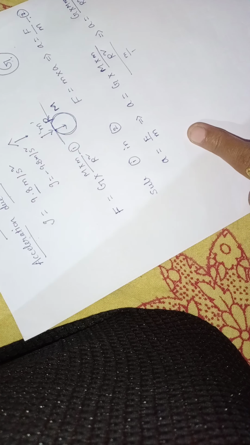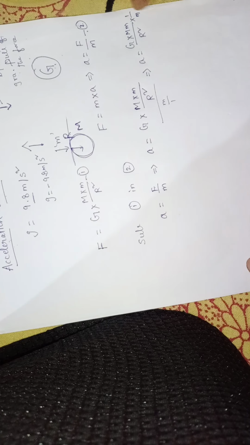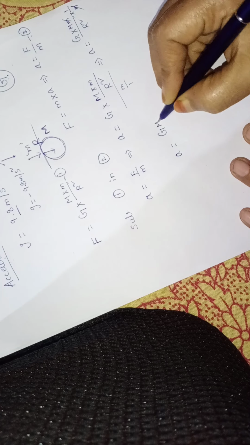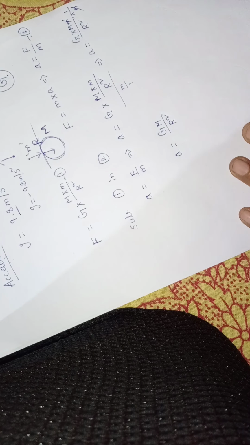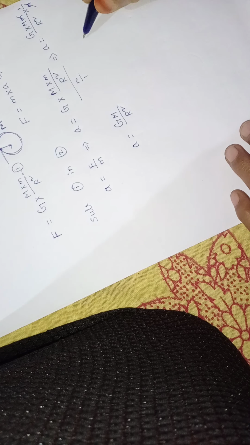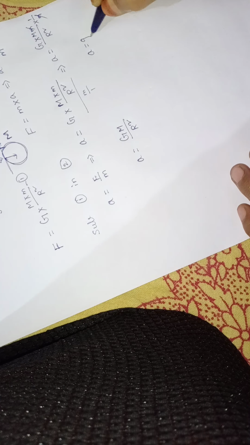When it goes upside like this, it will come or not? 1 by M, isn't it? So this M and this M will get cancelled. So A is equal to G M by R square. Nothing but acceleration. A is nothing but equal to small g.